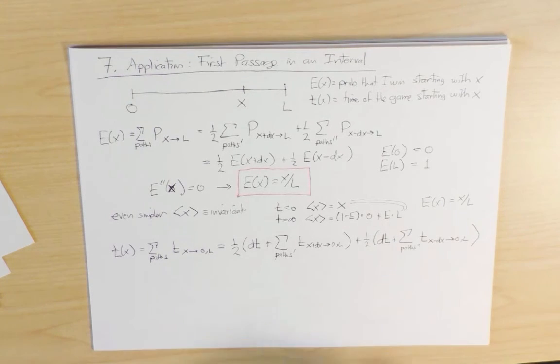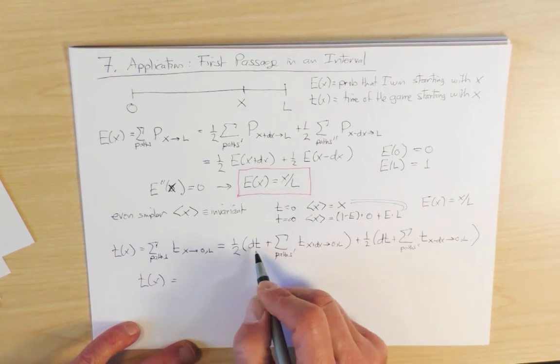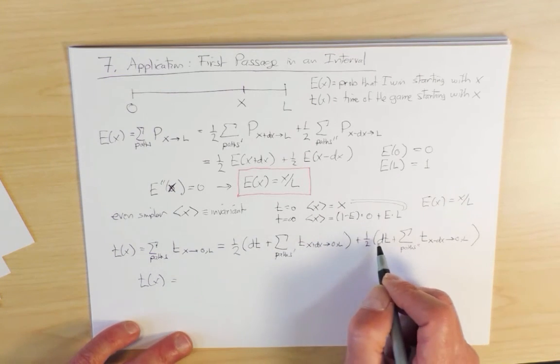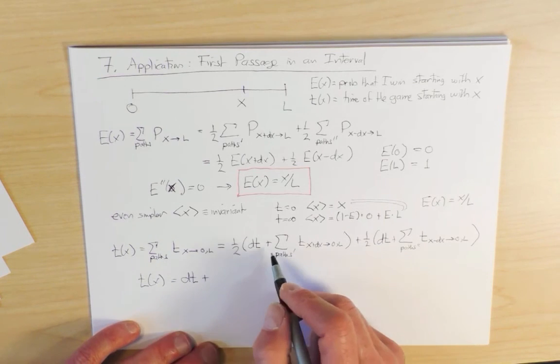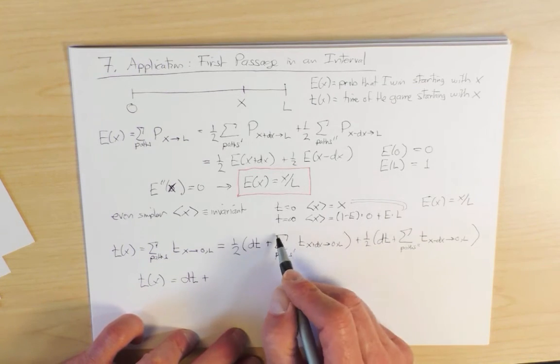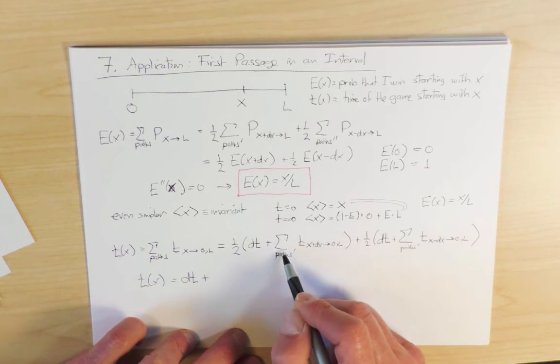And once again, I'm going to do a Taylor series expansion of this equation. So I'll have t of x. The very first term doesn't involve the path, so there's a term dt. And then I have plus, well, before I do the Taylor series expansion, this term here is nothing more than just t of x plus dx.